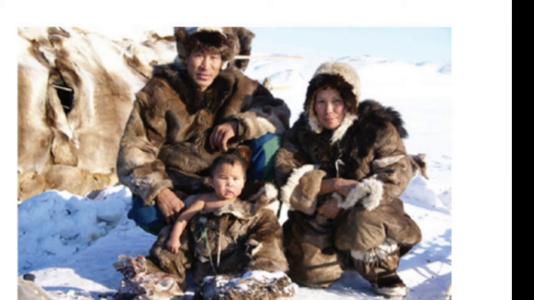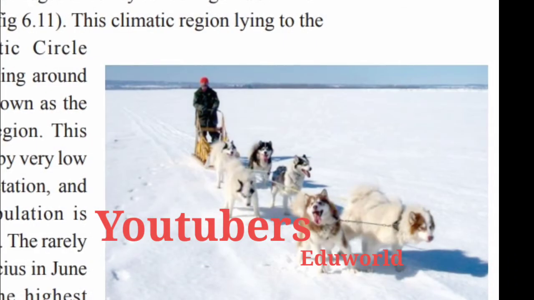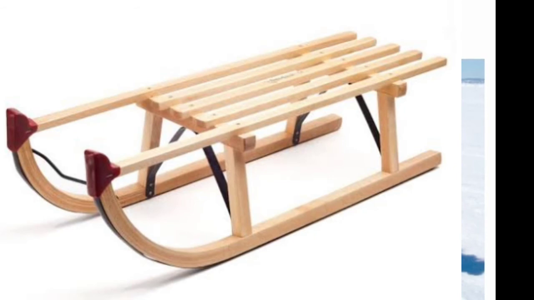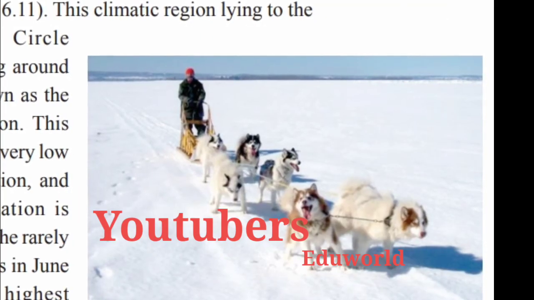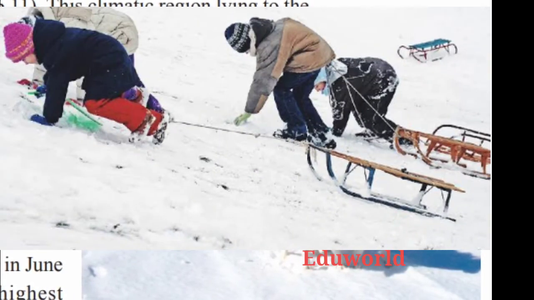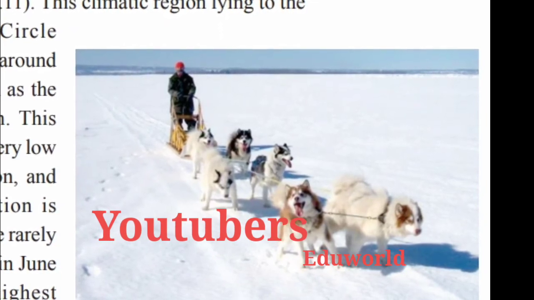The types of boats that they use for hunting and fishing are called kayaks. The special spears that they use for hunting are called harpoons. They use sledges drawn by reindeers as a means of transport. The Lapps of the northern Scandinavia and Samoyeds, Yakuts and Chukchis of Siberia are some other groups of people who live in the frigid zones.